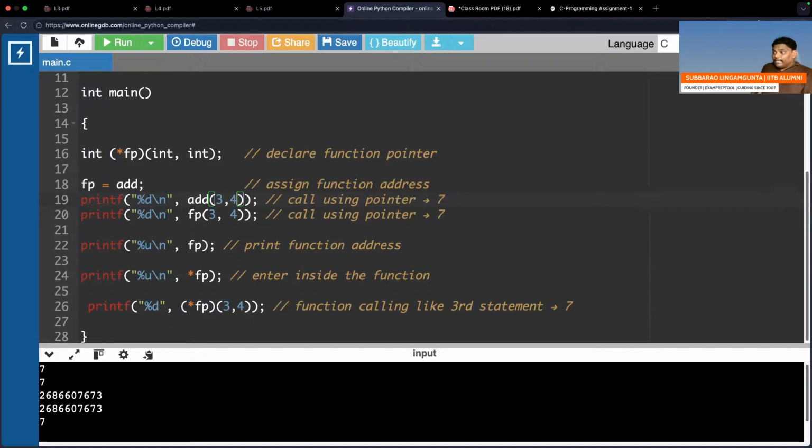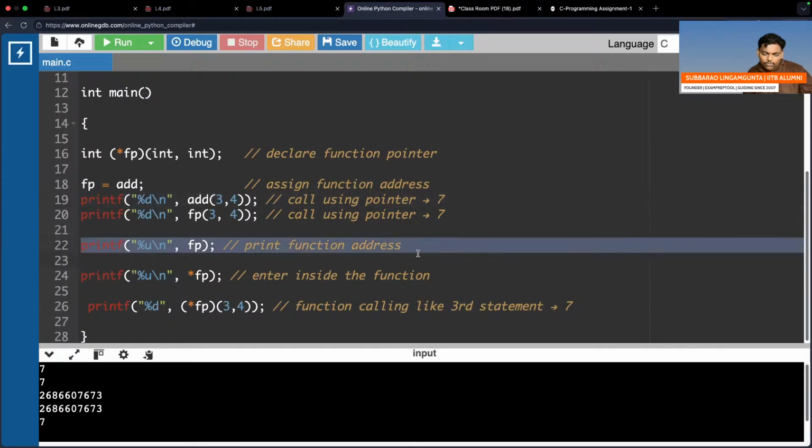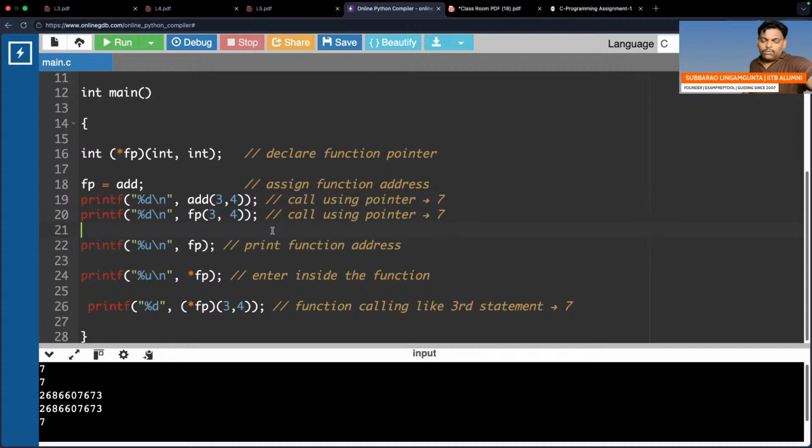If you print FP, it prints the address. If you print add, it also prints the address. If you print star FP, that is also the same. If anyone has doubt, can you print that also?